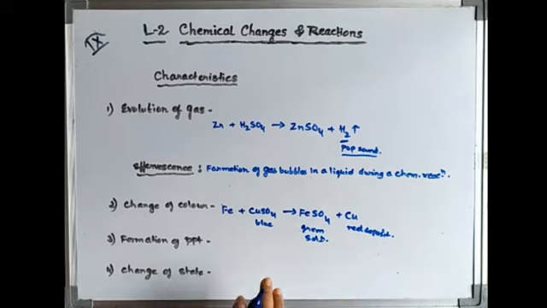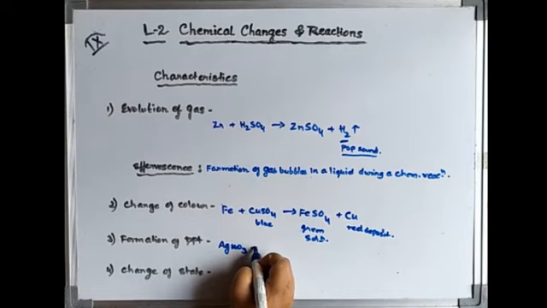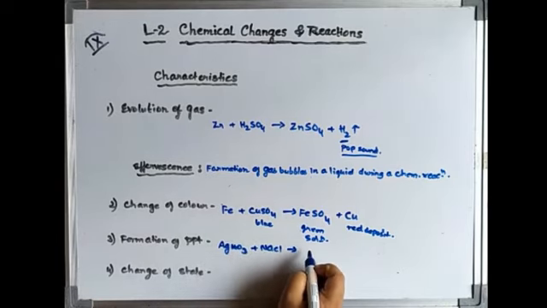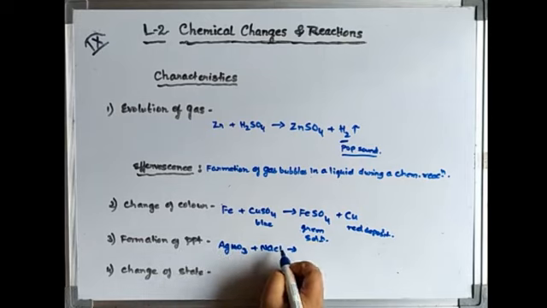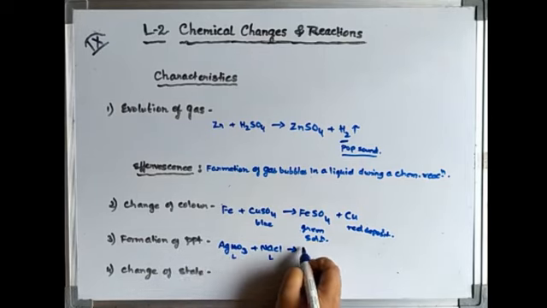Now coming to the third point, formation of precipitate. Formation of precipitate is also a very important point, but it occurs with only a few experiments. Let us take one example. Silver nitrate, all nitrates are soluble. Silver nitrate plus sodium chloride, all salts of sodium are also soluble in water. Now these are all aqueous.